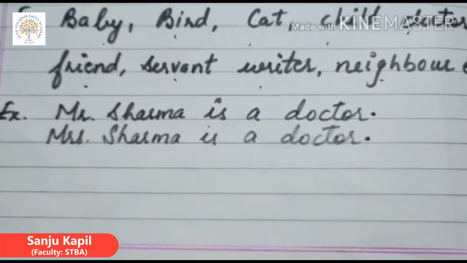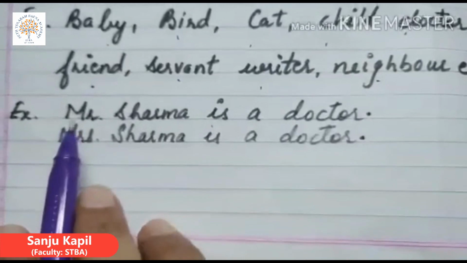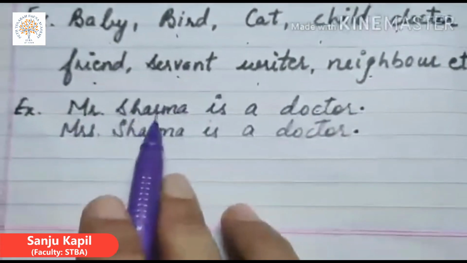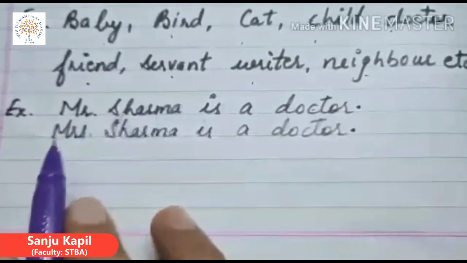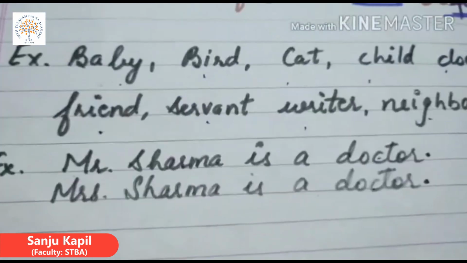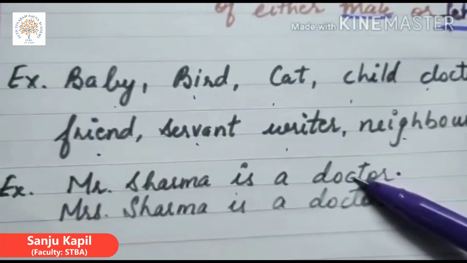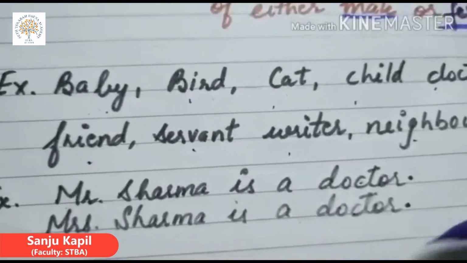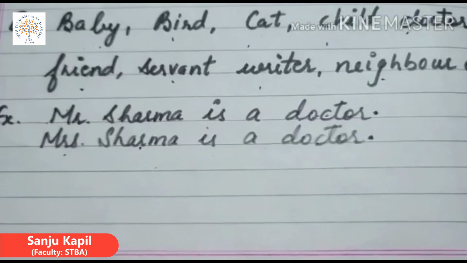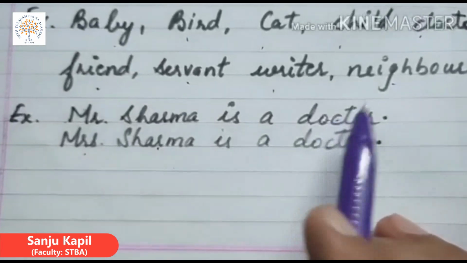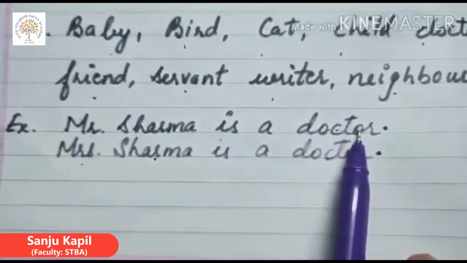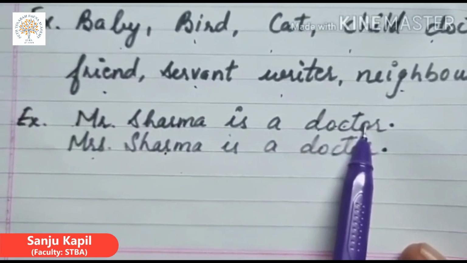Let's do some sentences here. First one is Mr. Sharma is a doctor and Mrs. Sharma is a doctor. So, doctor can be male or female. Doctor stands for Mr. Sharma and Mrs. Sharma. So, doctor here is common gender.